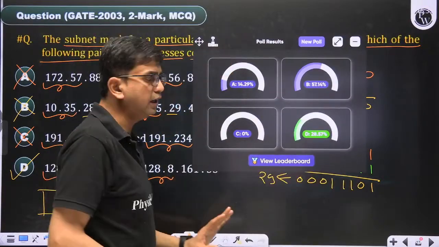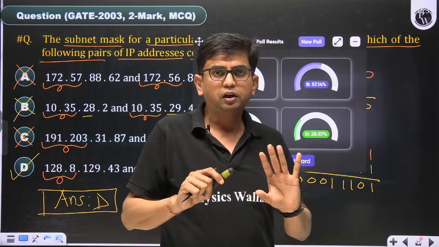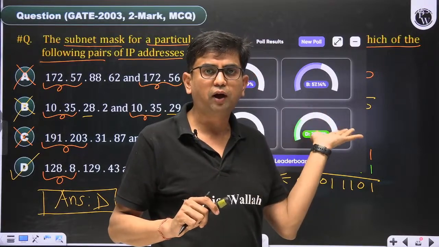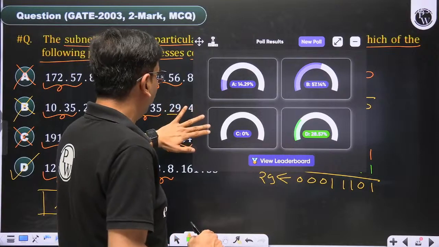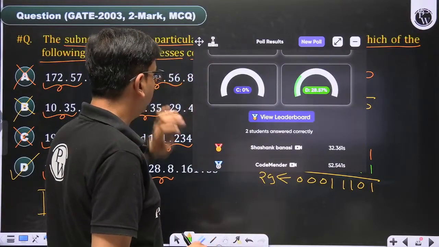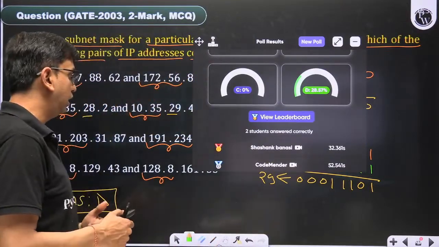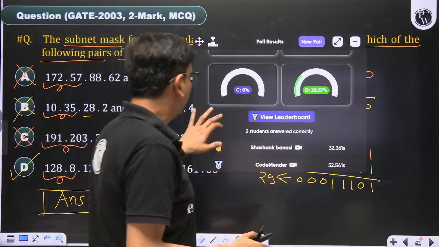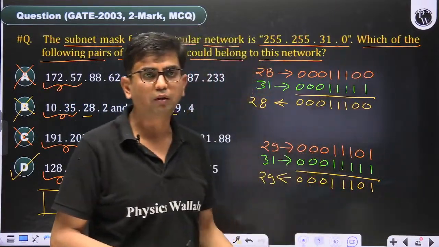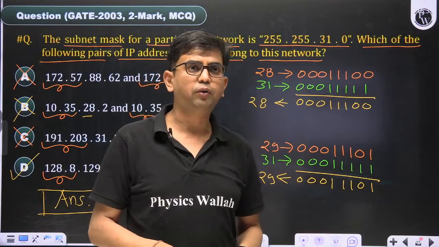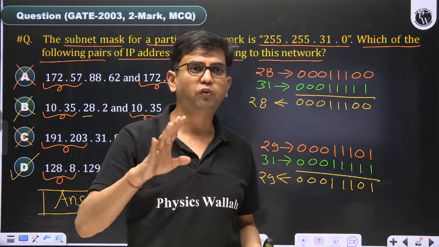So if you have studied this topic sufficiently, then you can answer this question in a very short amount of time. Else it will take a long time. Only 2 students have given the answer D, Shashank and Code. I think I gave 90 seconds to solve this question. It takes less time to solve this question. Later I find that most people are giving answers here.